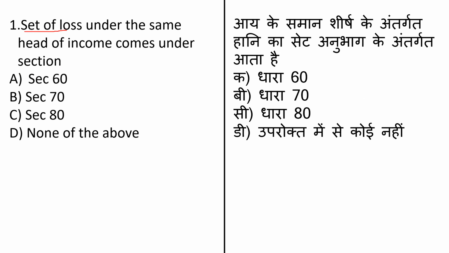Set off of losses under the same head of income comes under which section? For this the options given are section 60, section 70, section 80, and none of the above. Each option given here is important because most of the time in the income tax unit you will receive questions on sections, so you have to understand each section properly.